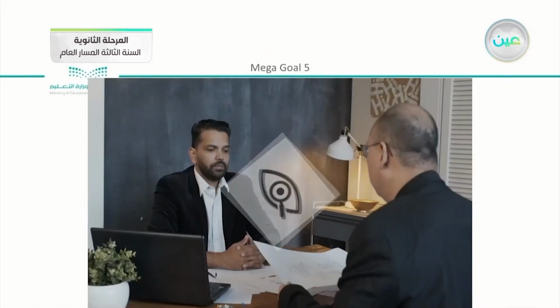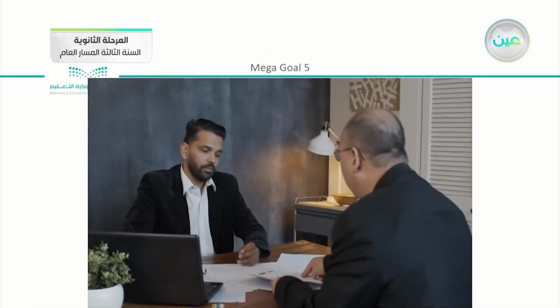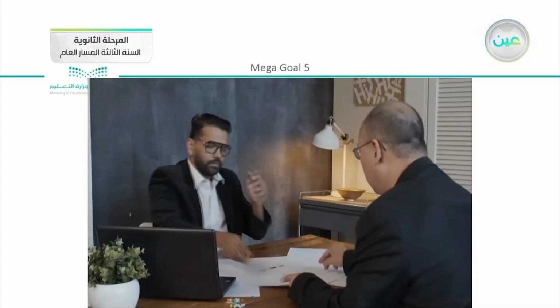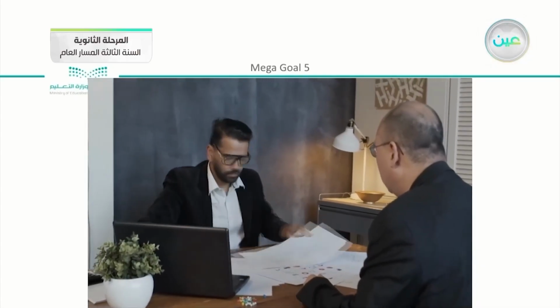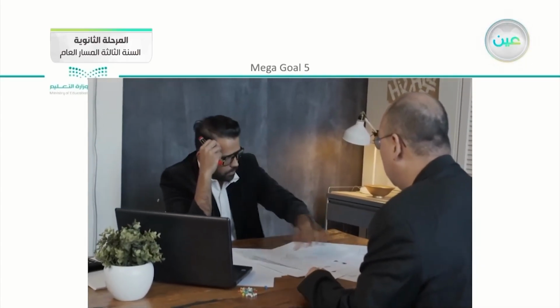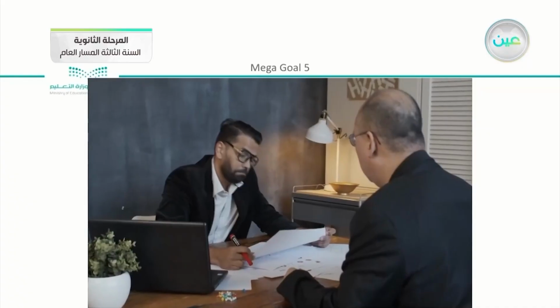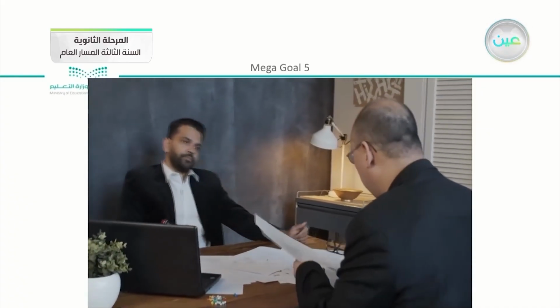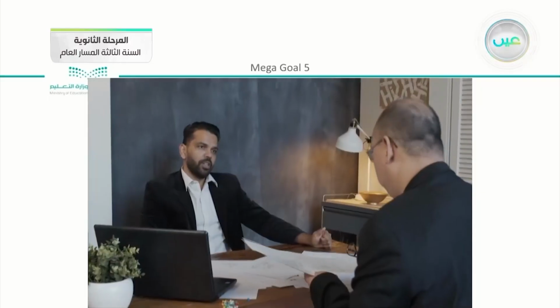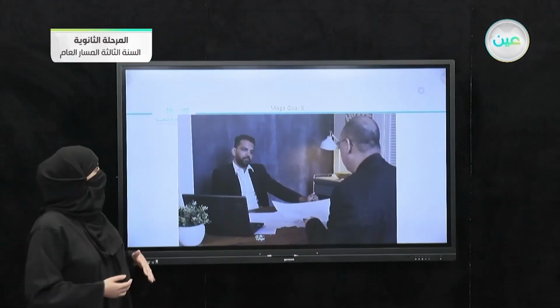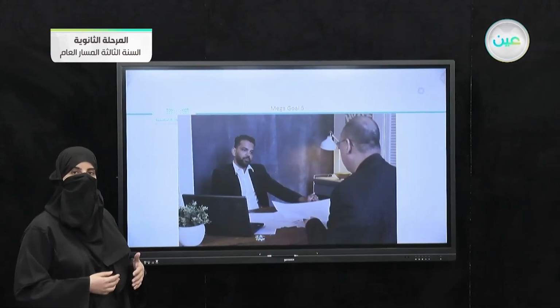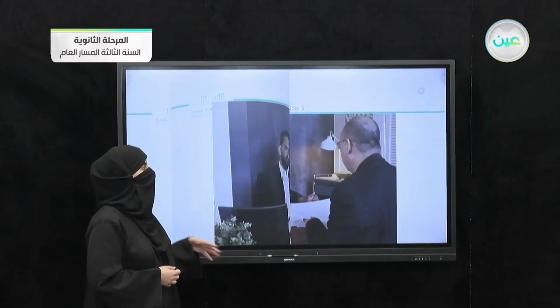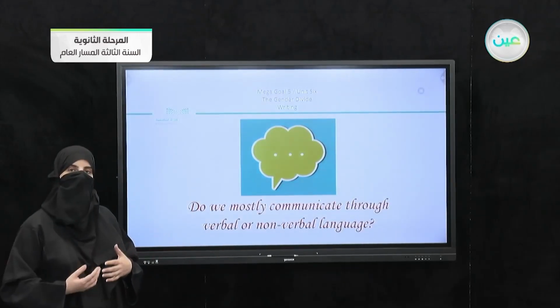In this other video, we have also this man here. Now we can see from his facial expressions, of course he looks very serious, and you can see that he is approving something. We understand that he is approving. He is using his facial expressions. He is using other gestures like his hands. Also, he is nodding. So all of these are ways to understand the conversation without even listening.